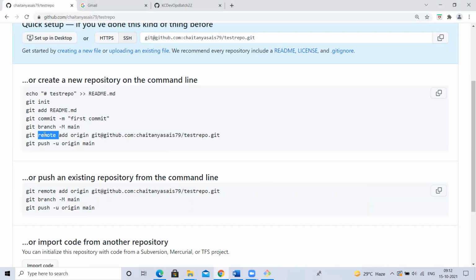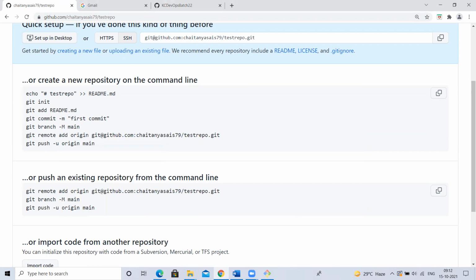Git remote add origin. Origin is an alias name for this big URL. If you don't want to take origin, you can give it as ABC also, not a problem. But in general, we'll give origin only, right?